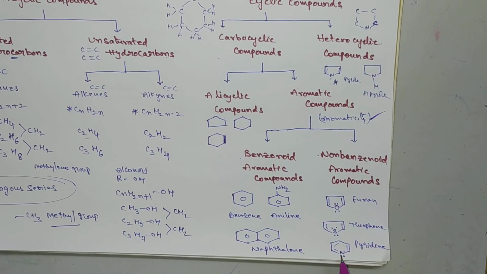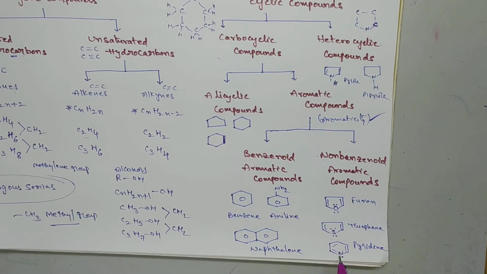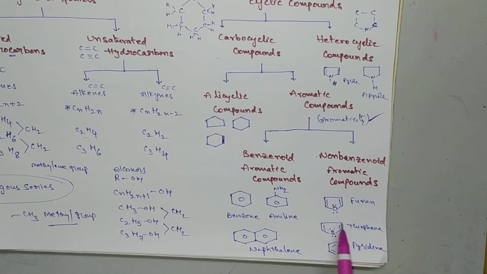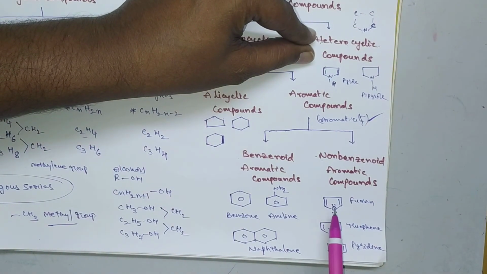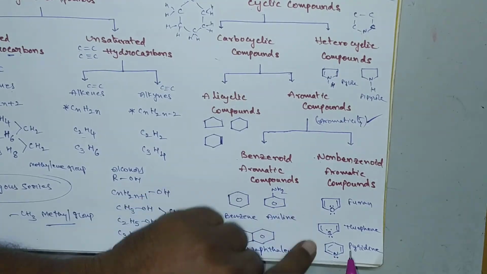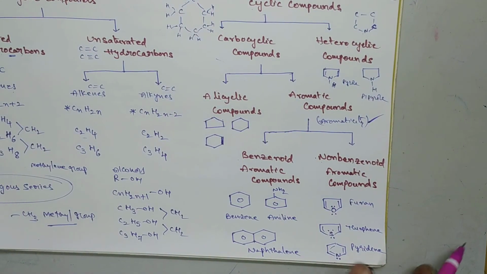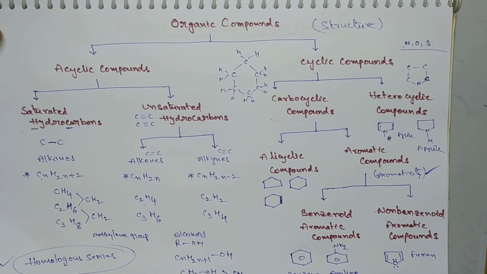Here this is not a benzene nucleus because this is a heteroatom. So these do not possess any benzene nucleus but exhibit the property of aromaticity. That's why these are called non-benzenide aromatic compounds. These are also called heterocyclic compounds because the heteroatom is there and the cyclic ring is there. Okay, clear? So all this is the entire classification of organic compounds.